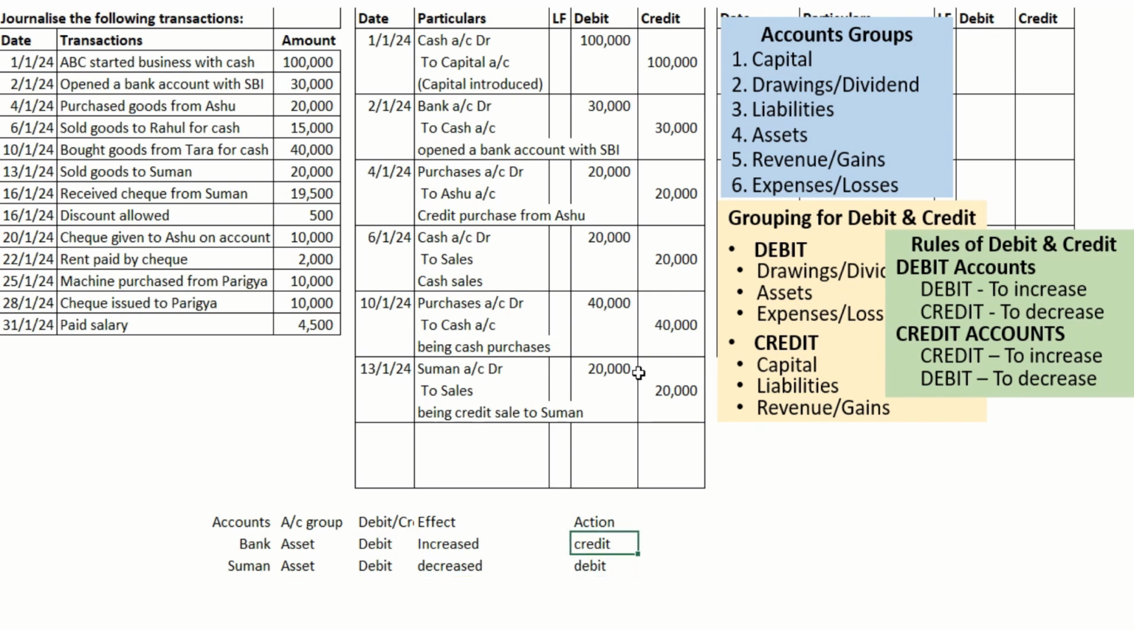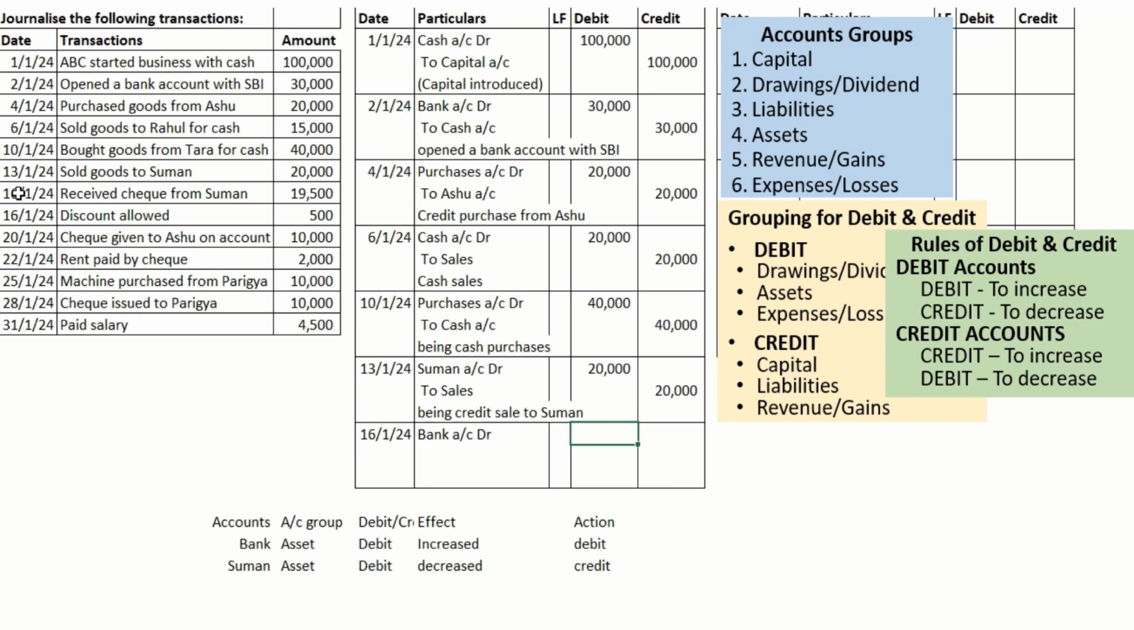Now we need to analyze: a debit account getting increased, we need to debit. Suman's account is getting decreased, we need to credit. Now we can analyze the transaction after writing the entry. Date is 16. Debit account is bank.